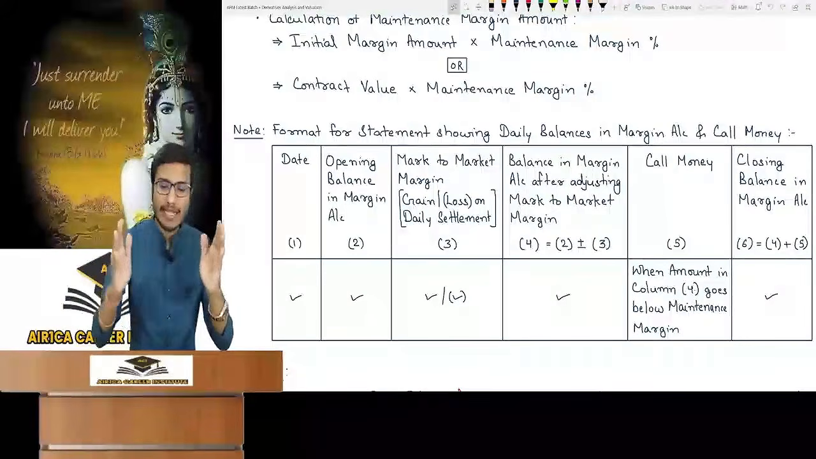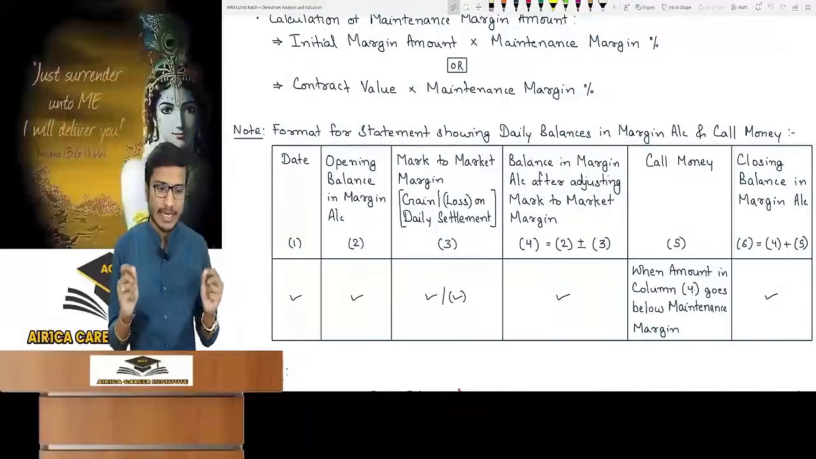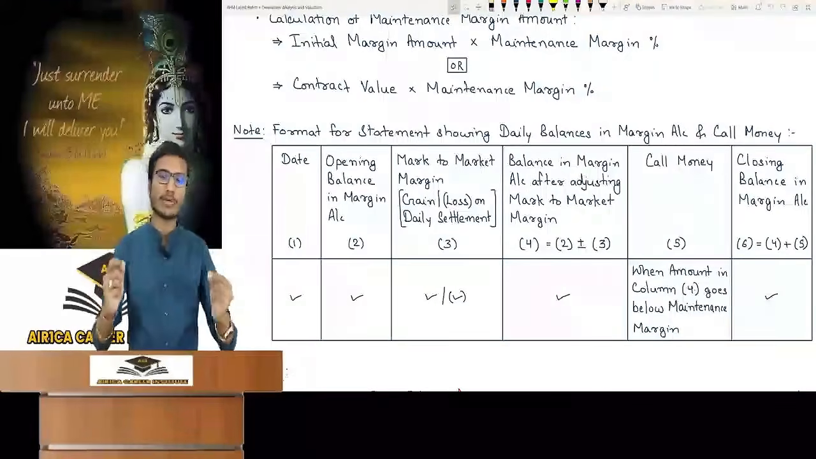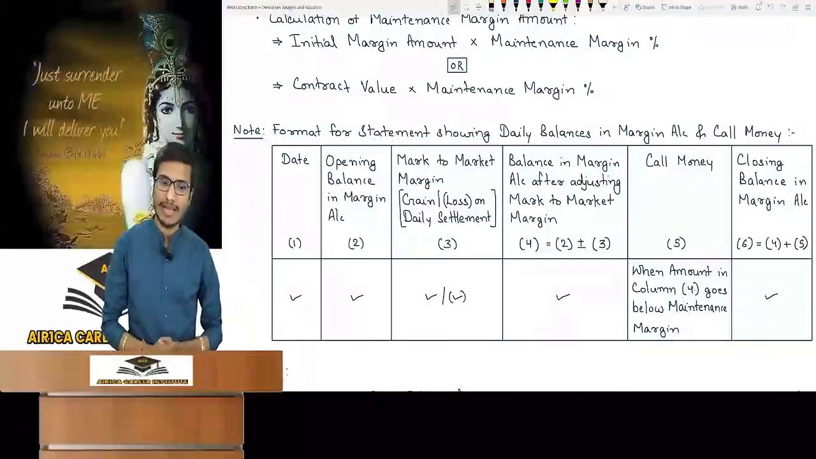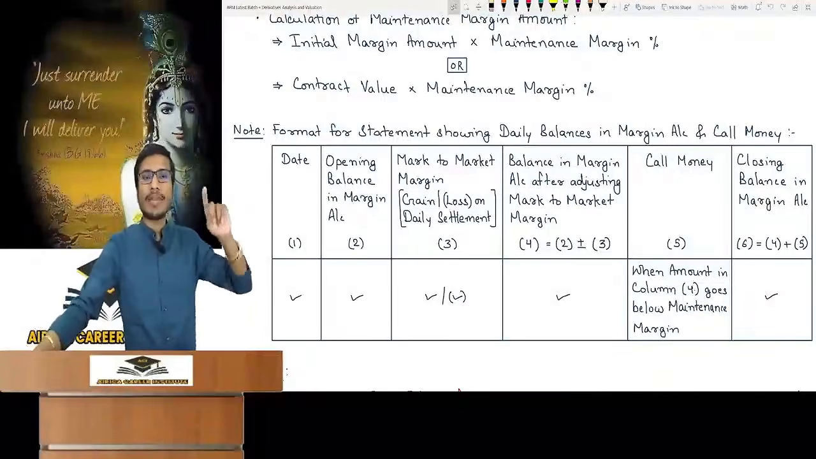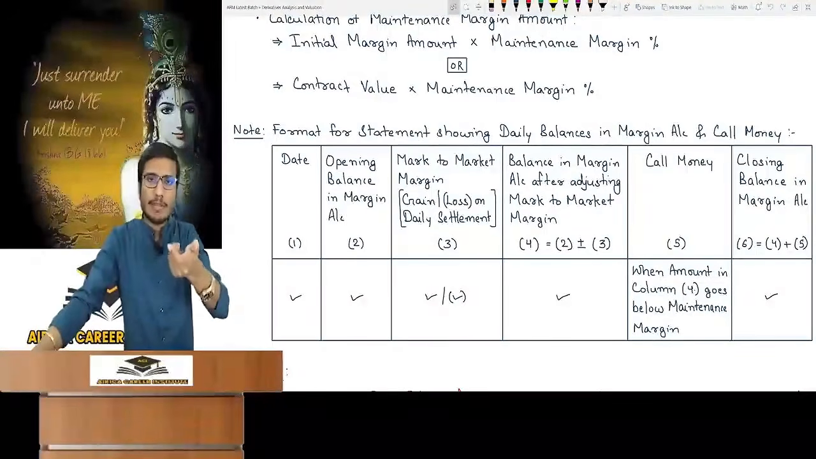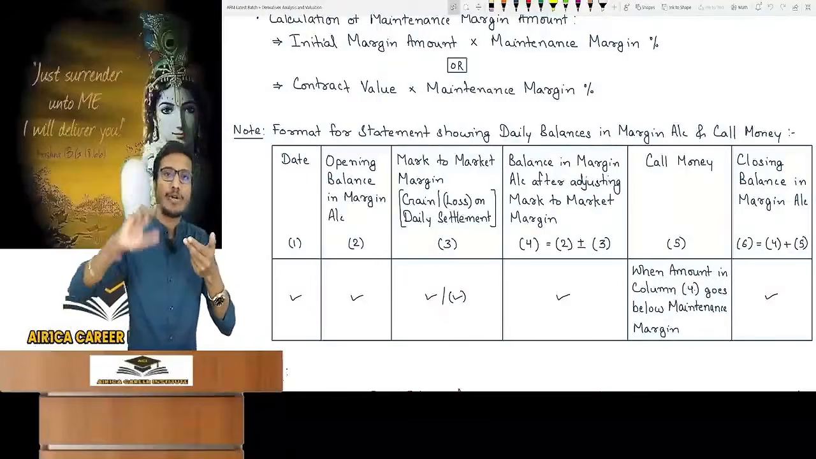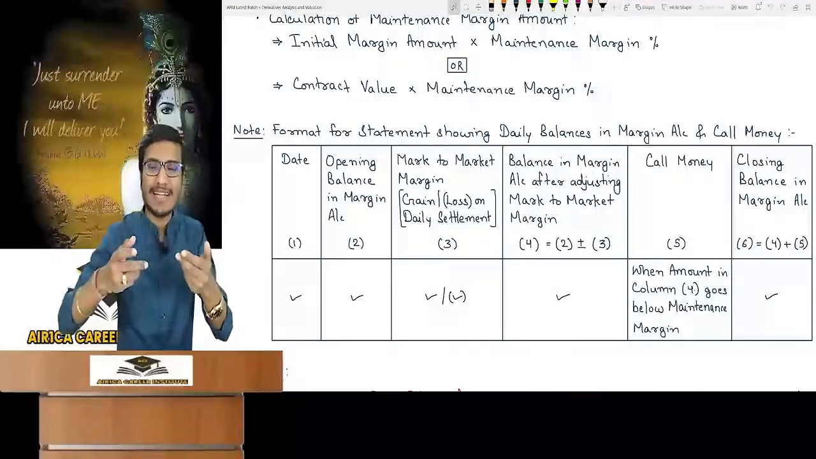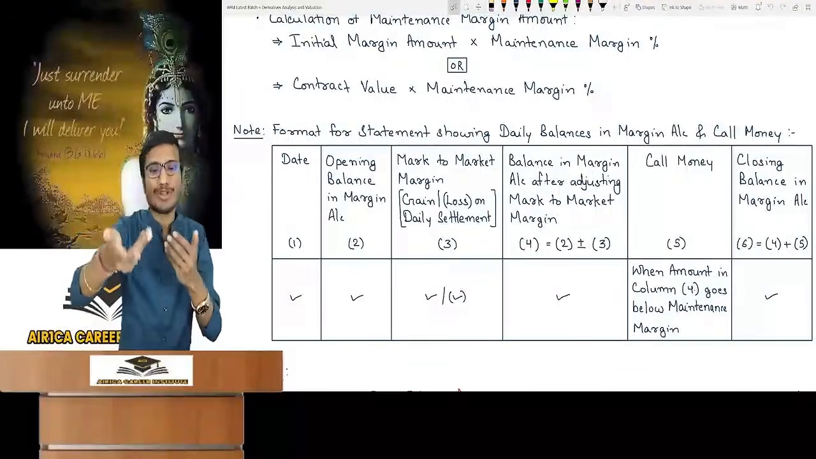So for that, make a statement of a total of 6 columns. Keep this format in mind so that you get all your calculations and marks. The first column is the date. The second column is the opening balance in the margin account, which is the initial margin on the first date. Then on every date comes mark to market margin, or gain/loss on daily settlement. For a gain, the margin account gets plus, else minus.